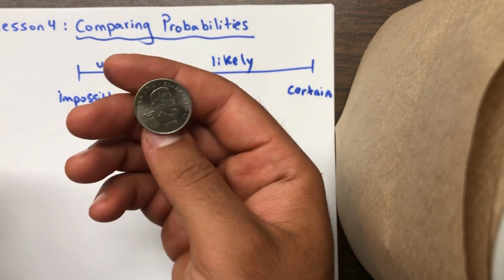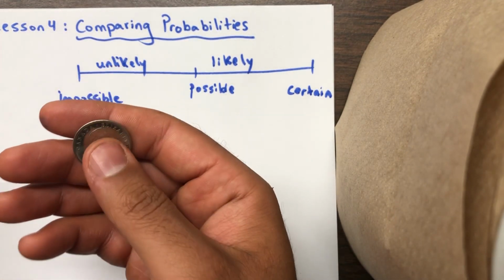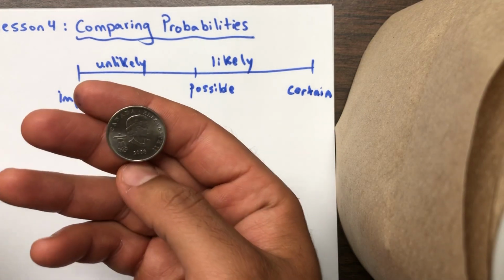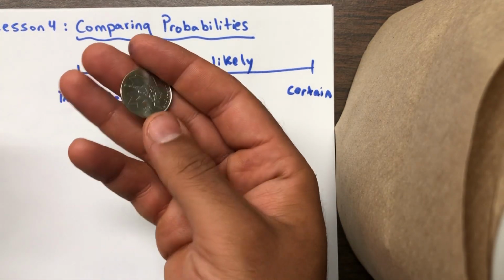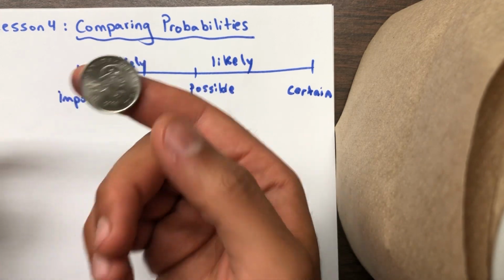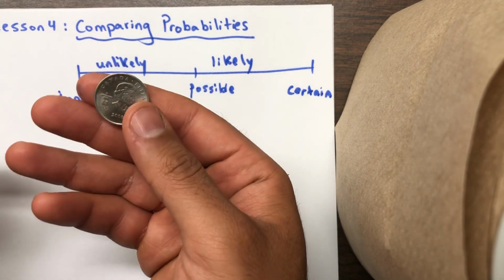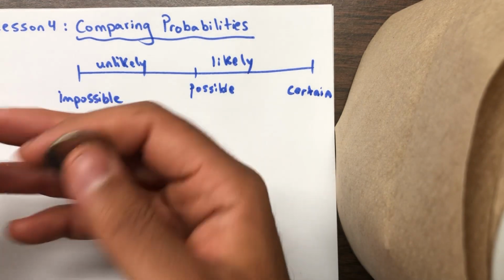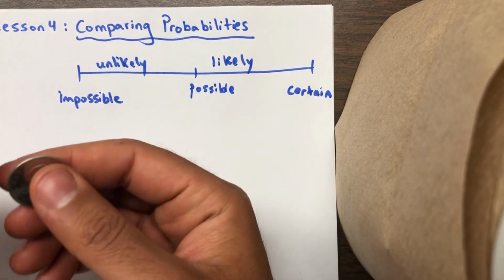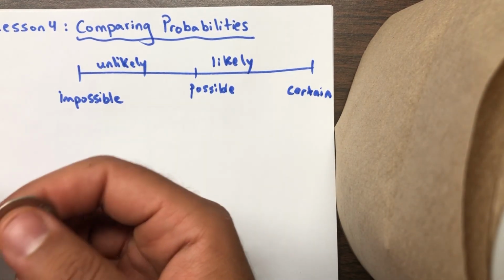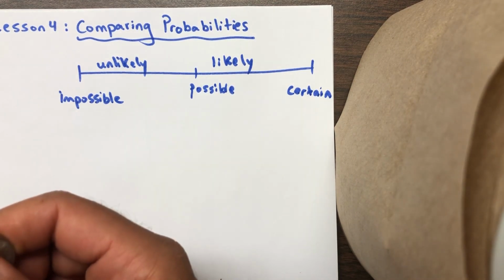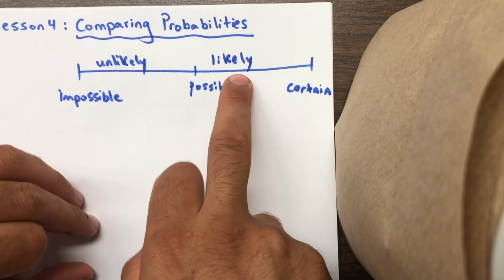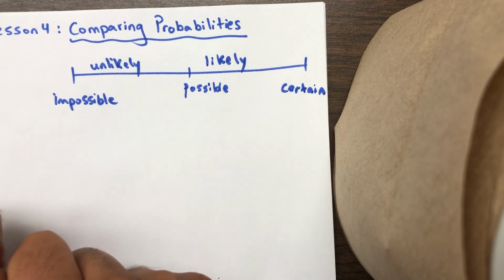So the answer is simply neither, right? There's an equal chance of landing heads and tails because there's only two options, and those two options are either heads or tails. So none of them has more chance than the other. Okay, so they both have the same chance. So getting heads is just as likely as getting tails.